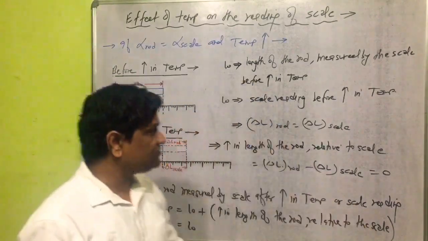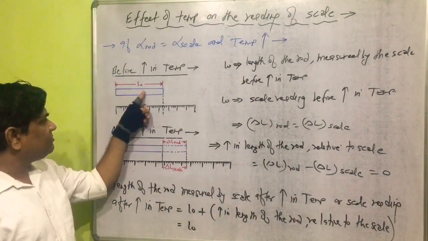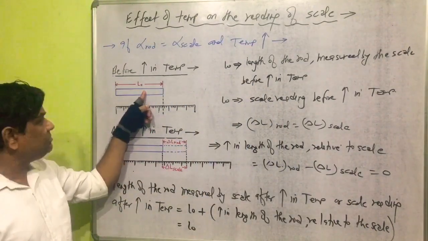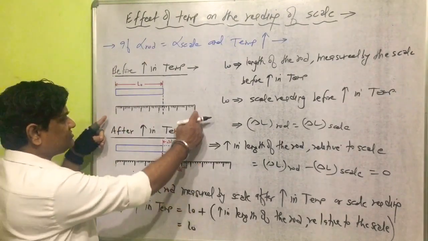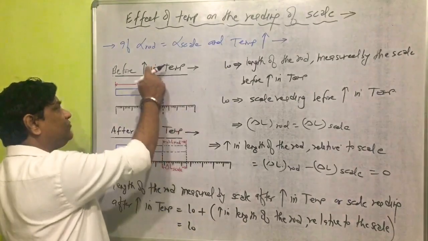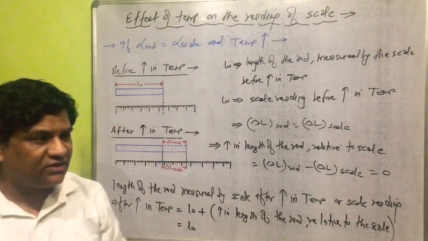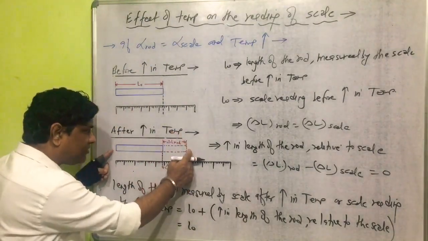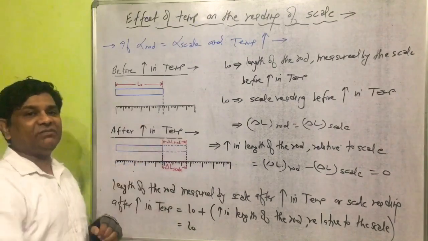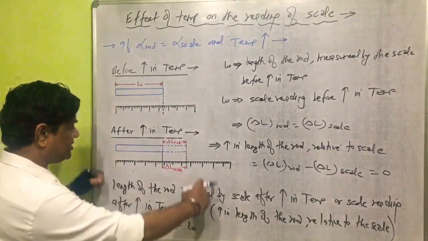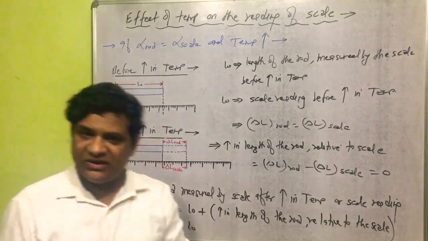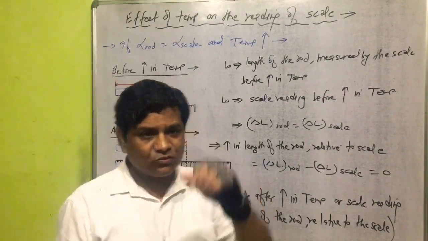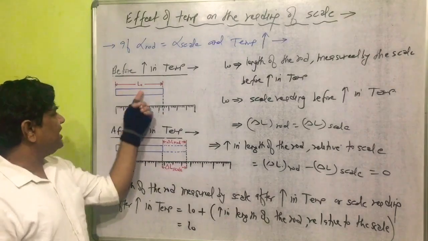As you know, all students here, this is the diagram of a rod before rise in temperature. This is the diagram of a scale before rise in temperature. This is the diagram of a rod after rise in temperature, and this is the diagram of a scale after rise in temperature. Now the question arises here, what is this L naught?